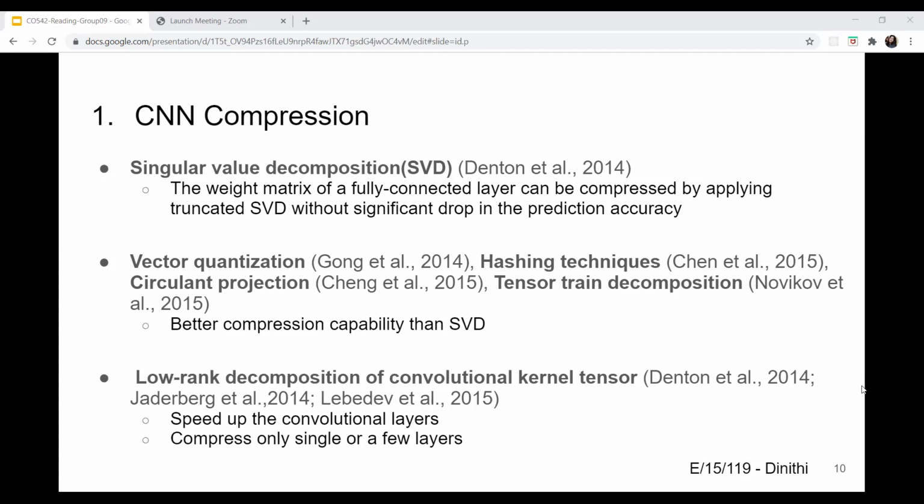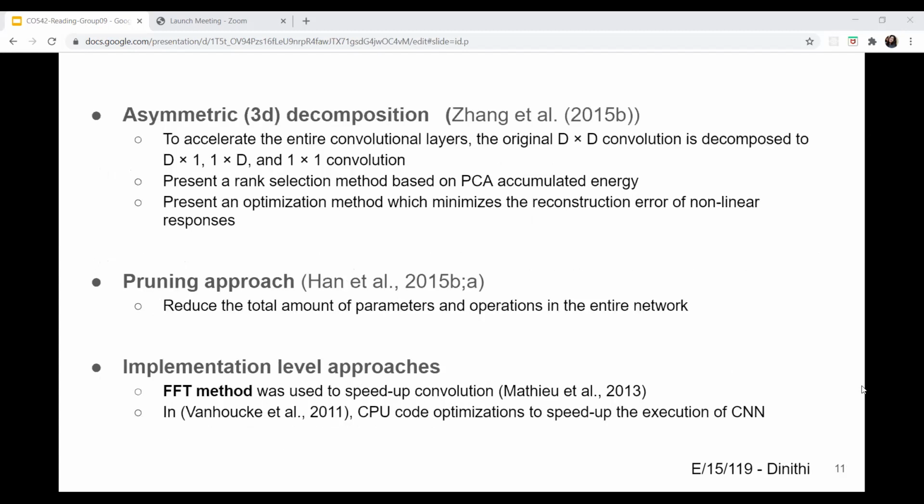In asymmetric decomposition, Zhang accelerated the entire convolutional layers. The original D by D convolution is decomposed to D by 1 by D, and 1 by 1 convolution. Other than that, they presented a rank selection method based on PCA accumulated energy and an optimization method which minimizes the reconstruction error of nonlinear responses.